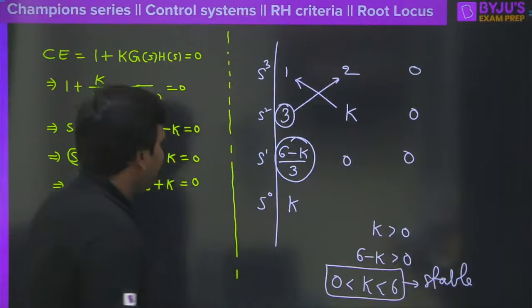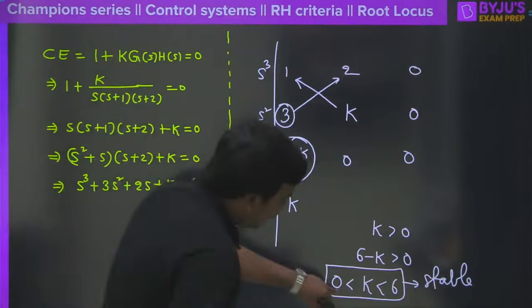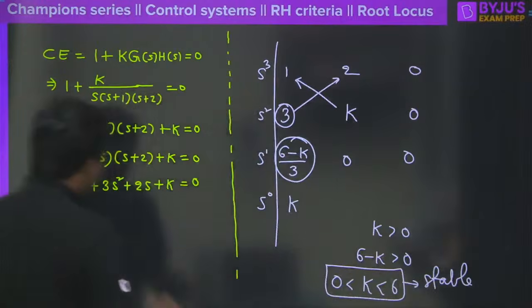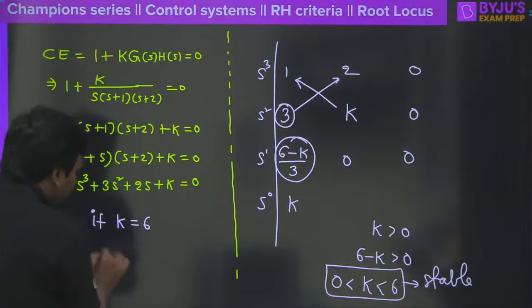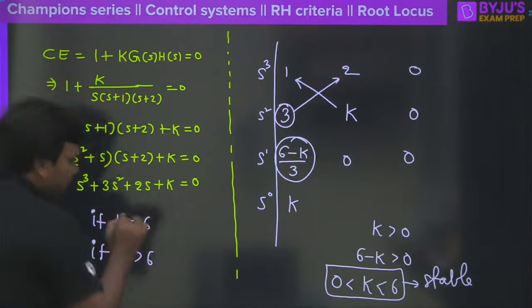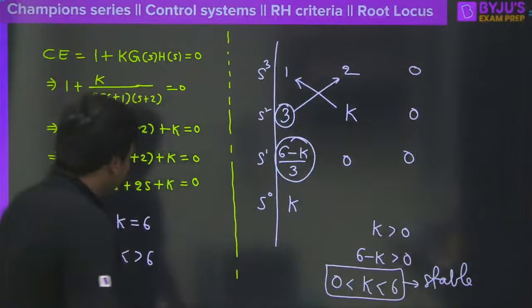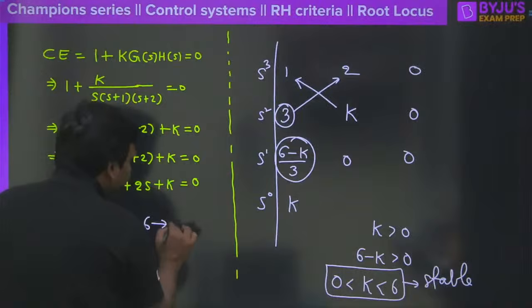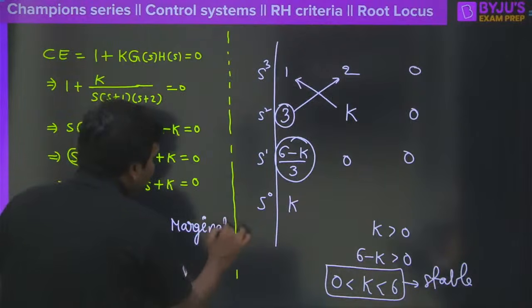Now this means that if K stands in between 0 to 6, then it is stable, correct? And if K is equal to 6, what is going to happen, anyone? If K is equal to 6, what will happen? If K is equal to or greater than 6, what is going to happen? Any one of you? Think logically and tell me. So if K is equal to 6, then it will become a marginally stable system. Then you may ask a question, sir, how do you know this, right?